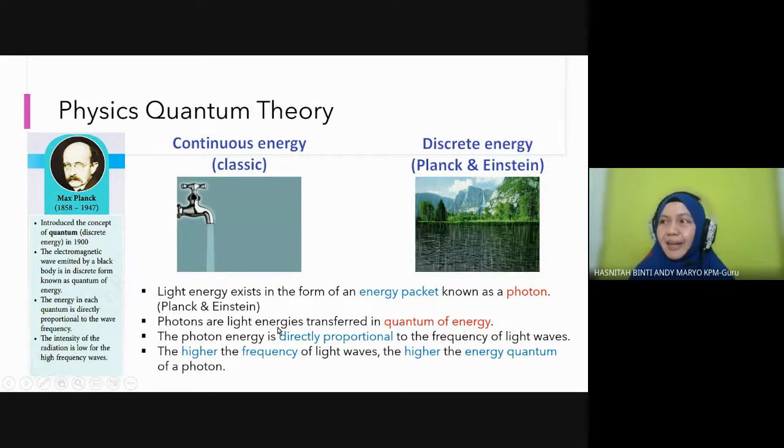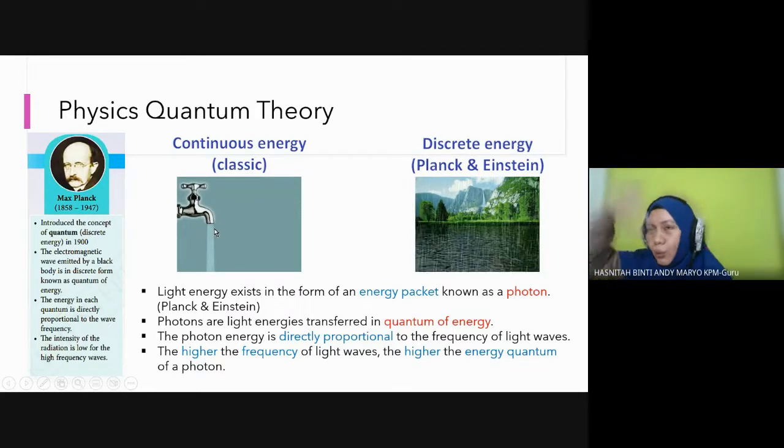What is a photon? Photon is light energy transferred in quantum, so in a small group. This photon energy is directly proportional to the frequency. As I mentioned just now, the higher the frequency, the higher the energy quantum of a photon. So kalau you tengok sini, all flow all the time.